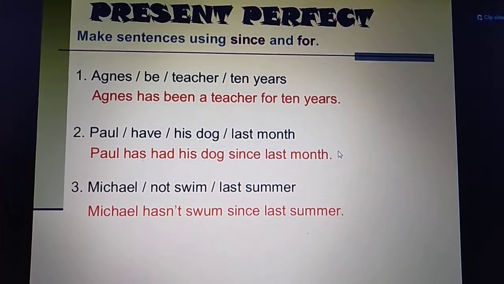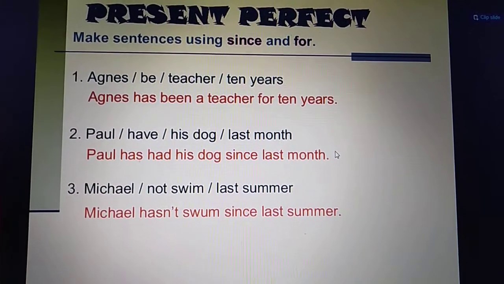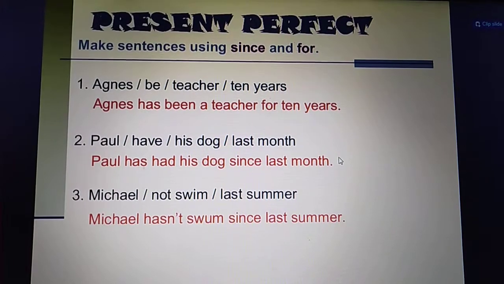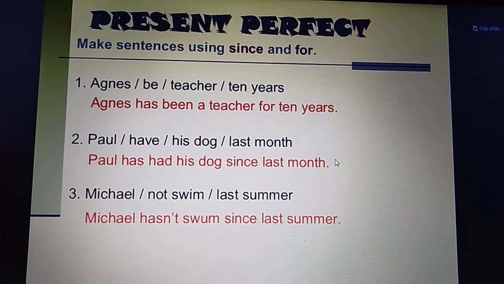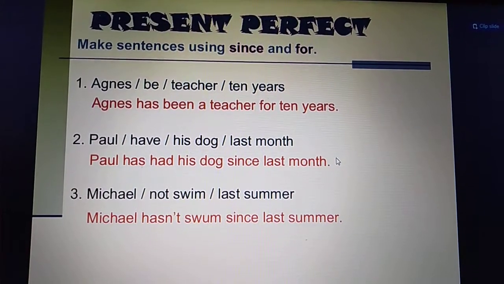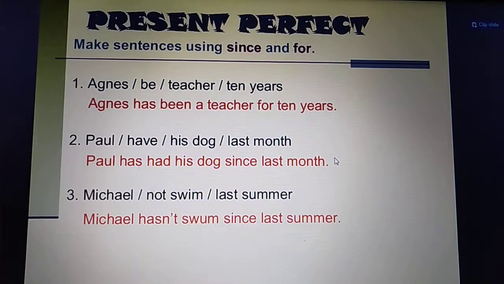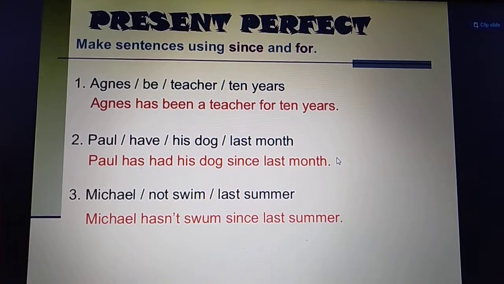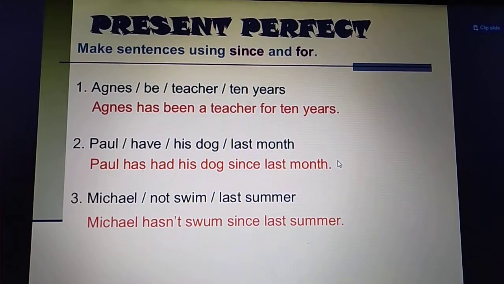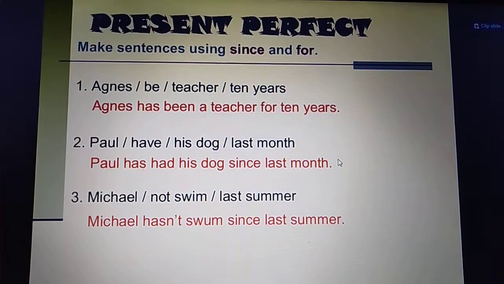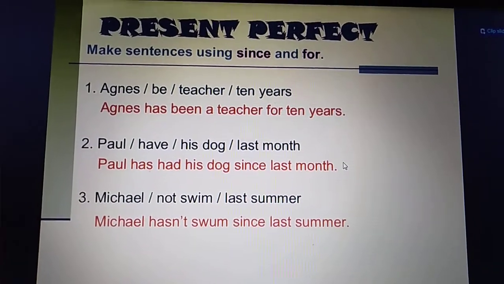For example, I am sitting in this room since 6 a.m. So over here you know the exact time. But if for example I have forgotten the time and I just know the time period that I have been sitting in this room for 6 hours, over here I do know the duration, the time period, but I don't know the exact time कि I started sitting over here 6 o'clock, 5 o'clock. Clear? So for such actions then we use since